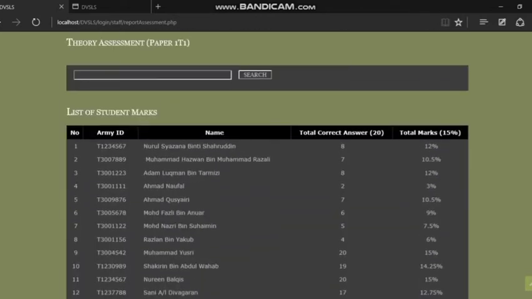So apart from that, admin also can search for a specific student if they want by entering the student's name or military ID at this search field provided. For example, I want to know what Muhammad Nazri bin Suhaimin got for this test. So I choose, and then, Muhammad Nazri.